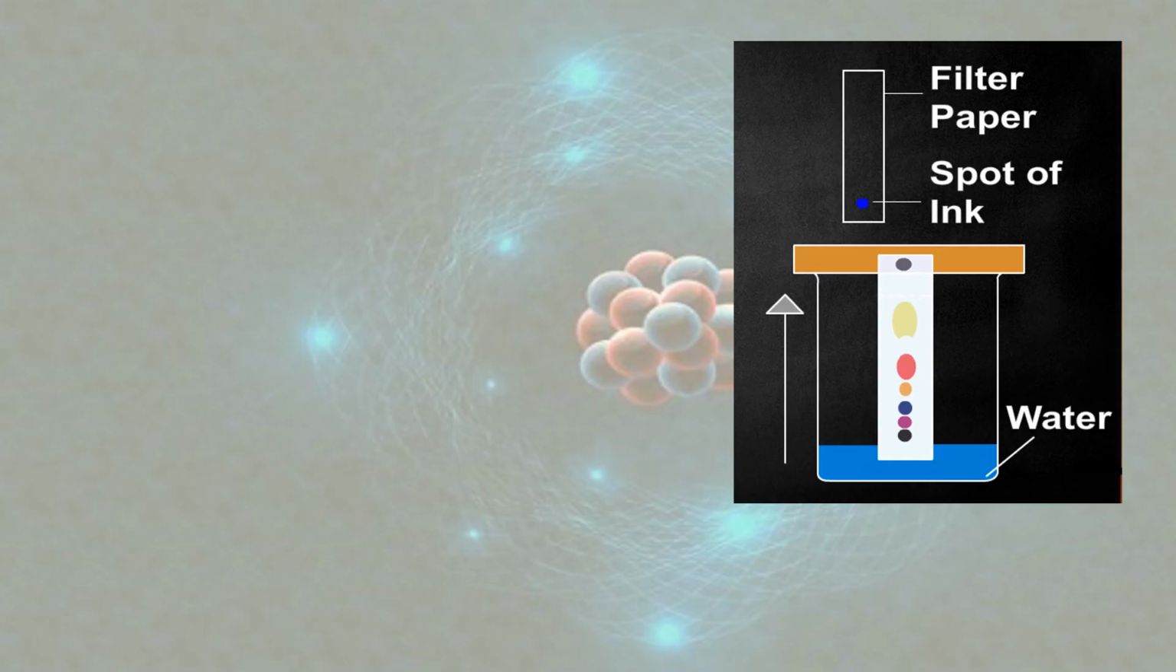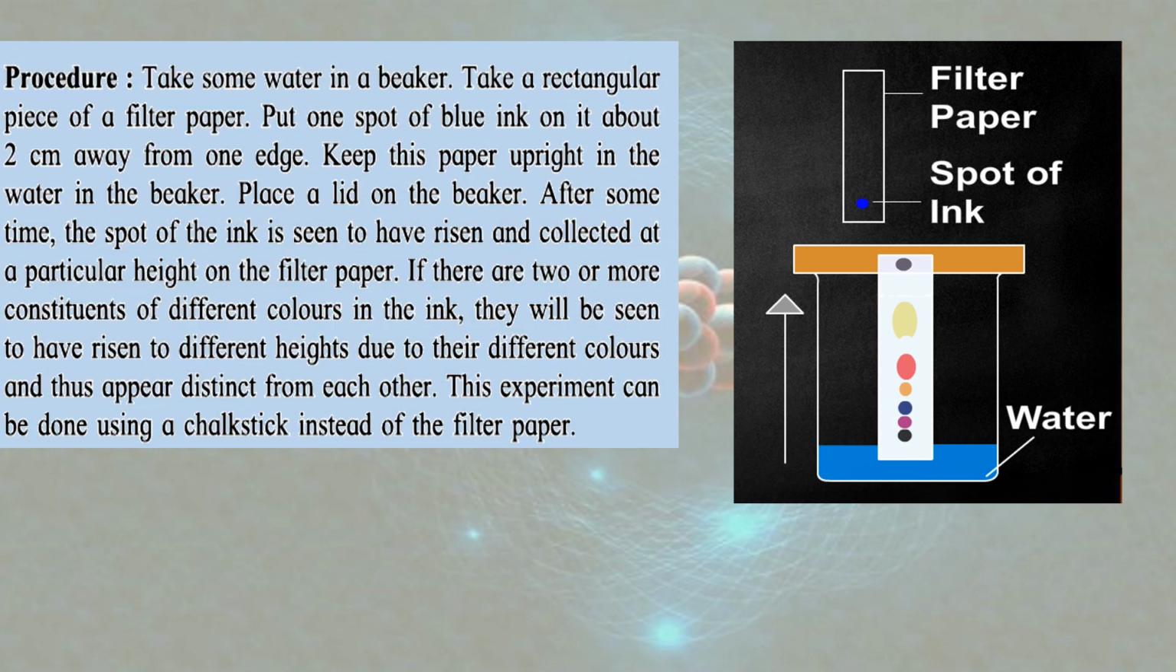Now this is what a chromatography setup looks like. Take some water in a beaker. Take a rectangular piece of filter paper. Put one spot of blue ink on it, about 2 centimeters away from the edge, a little above the bottom. Keep this paper upright in the water in the beaker. Place a lid on the beaker. After some time, the spot of the ink is seen to have risen and collected at a particular height. You will find that this ink keeps climbing up.